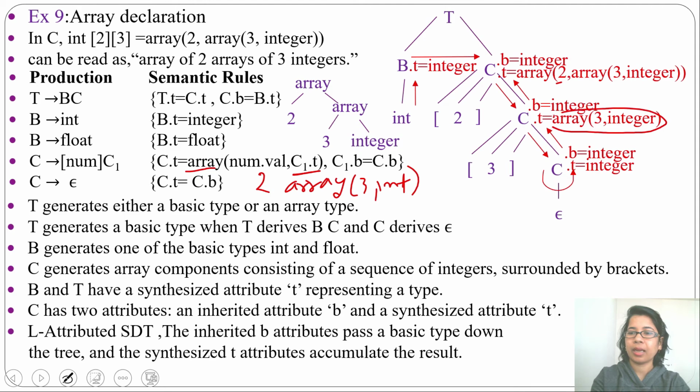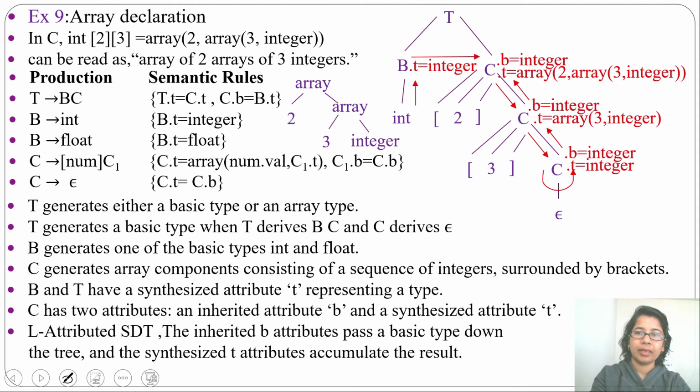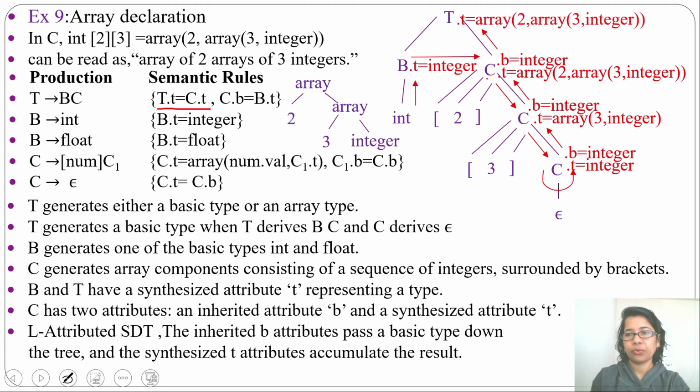C1.T value is RA 3 integer. So here we'll write RA 2 RA 3 integer. Next we'll traverse its parent. From C we'll traverse to T. And what is the semantic rule here? T.T equal to C.T. So it will just synthesize from its child C. So here T.T will be RA of 2 RA of 3 integer.